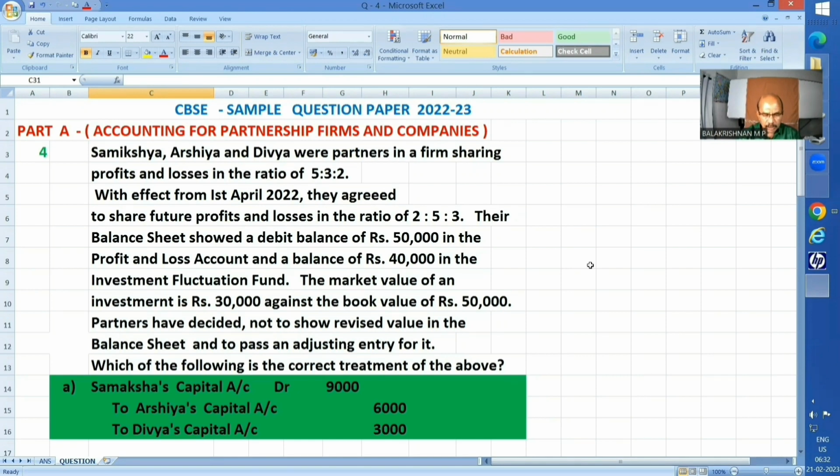Their balance sheet showed a debit balance of ₹40,000 in the profit and loss account and a balance of ₹40,000 in the investment fluctuation fund. The market value of an investment is ₹30,000 against the book value of ₹50,000. Partners have decided not to show revised value in the balance sheet and to pass an adjusting entry for it. Which of the following is the correct treatment of the above?